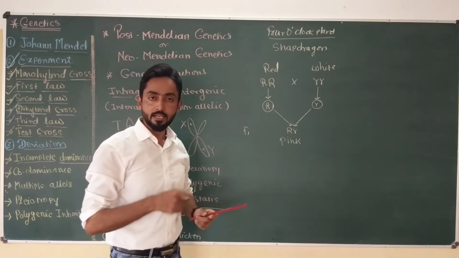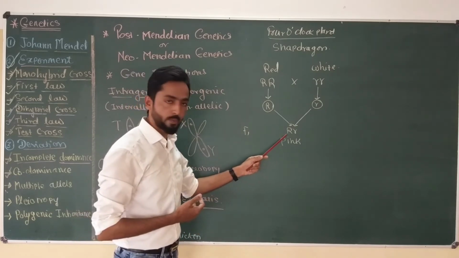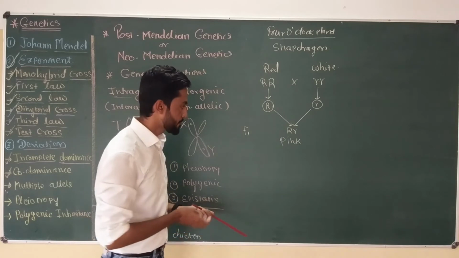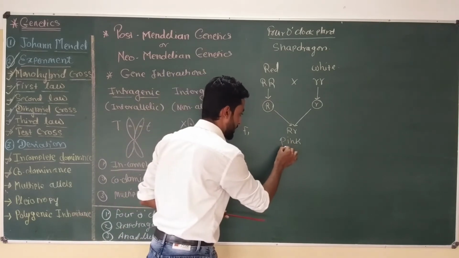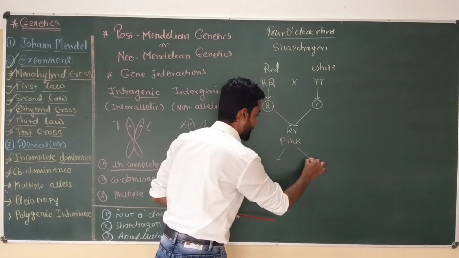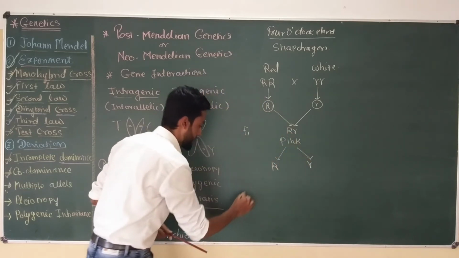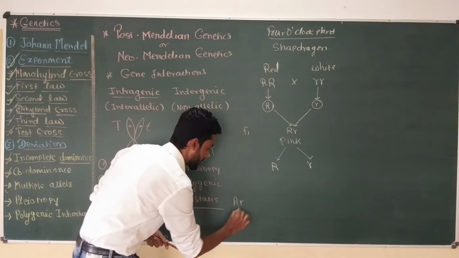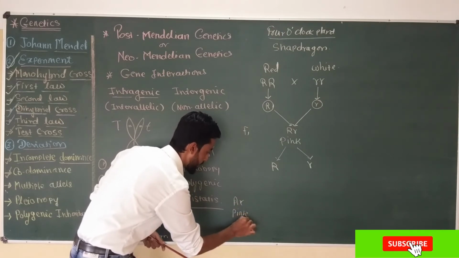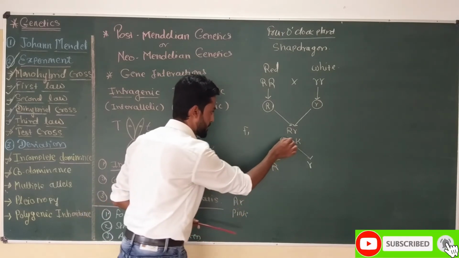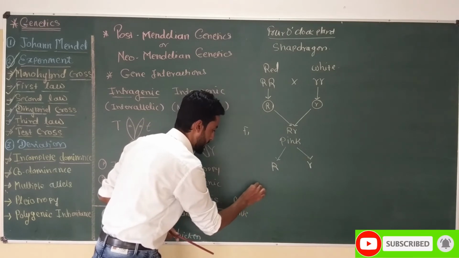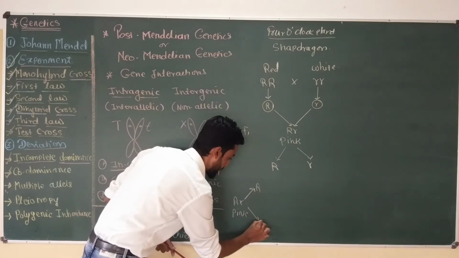And if we self cross this pink color F1 hybrid plant, in that case, this plant produces two different type of gamete, capital R and small r, and if we take same plant with a pink color of flower and cross this pink plant with this pink plant, they are going to produce similar gamete, capital R, small r.